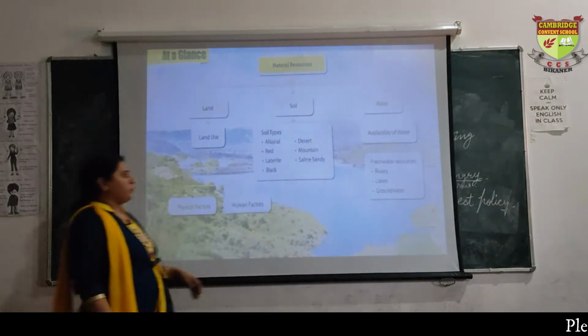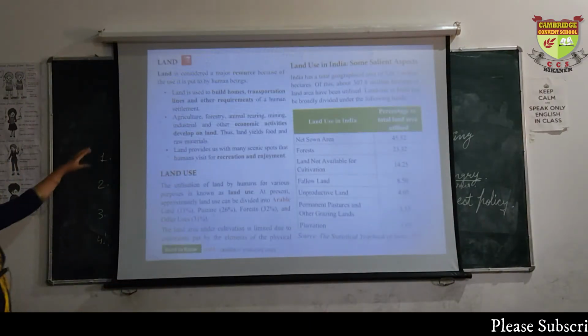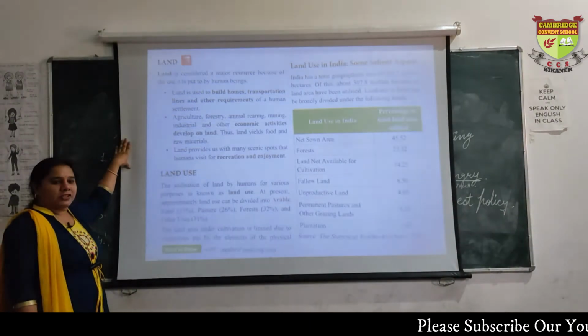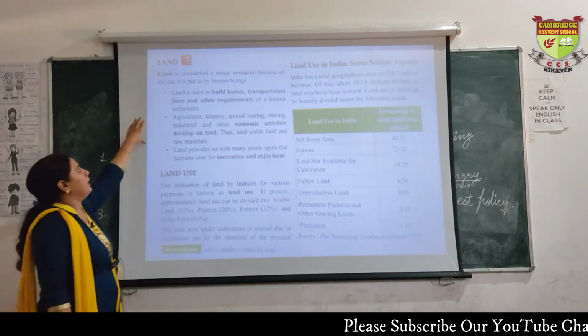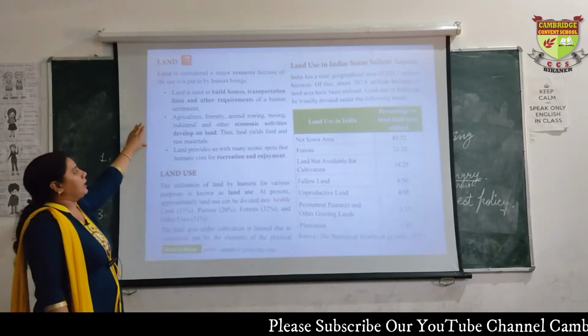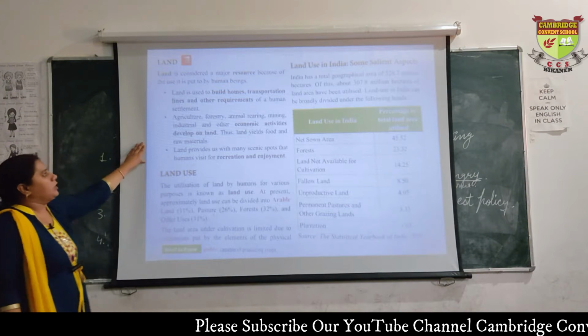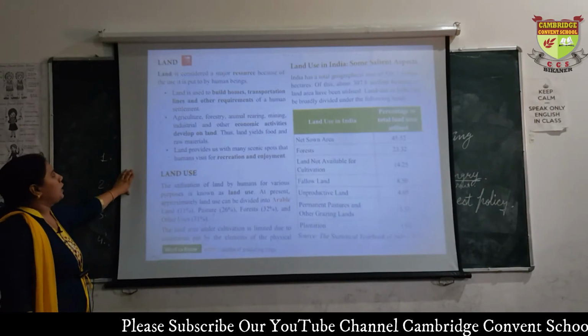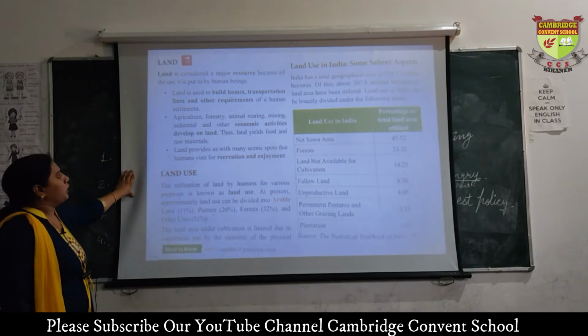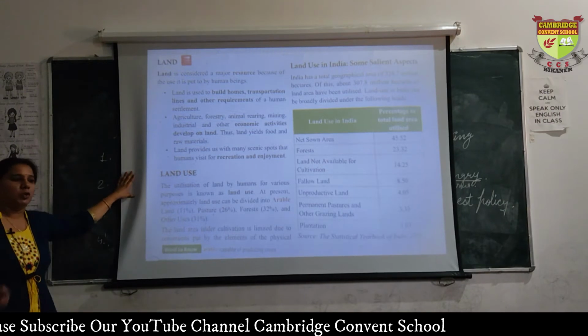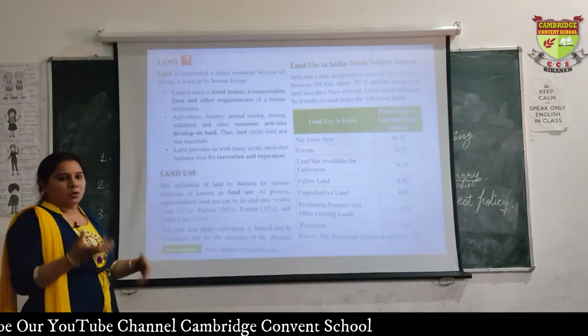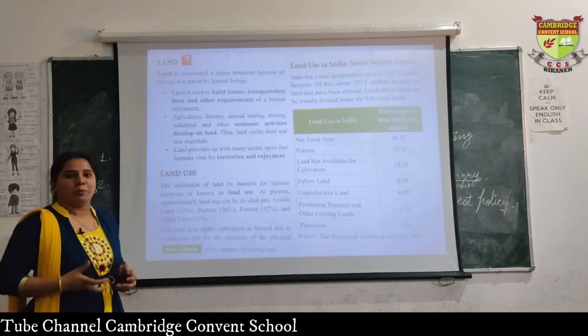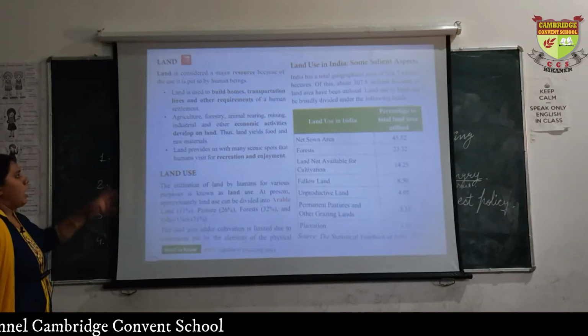Next slide. In this slide, as you can see, we have started with the topic land. Land is considered a major resource because its use is put to by human beings. क्यों important है? क्योंकि human being का जो भी use है वो सब कुछ totally land के ऊपर dependent है. How?